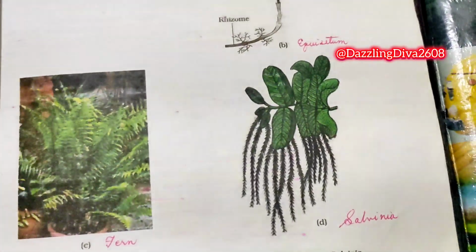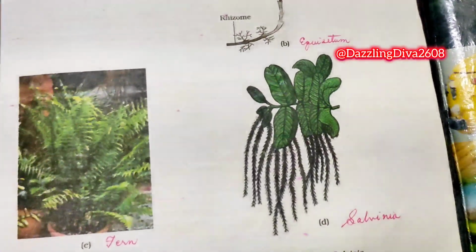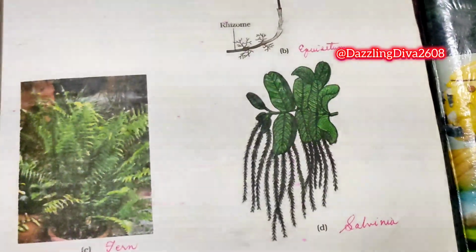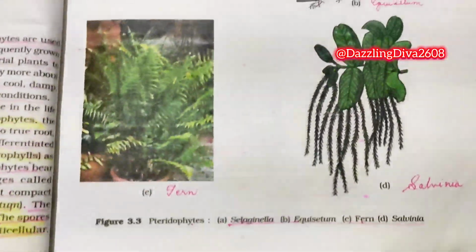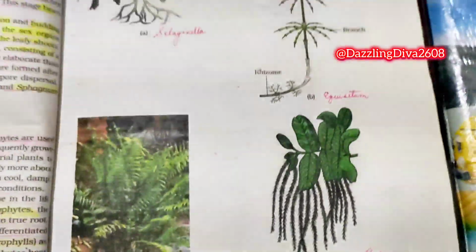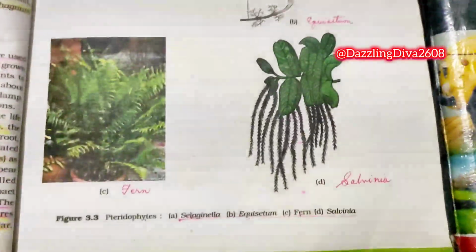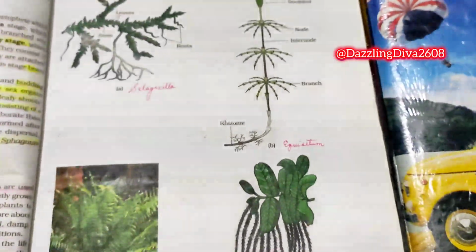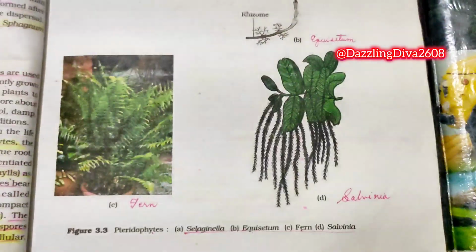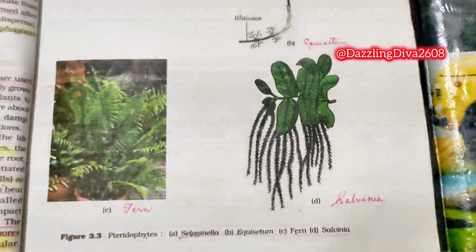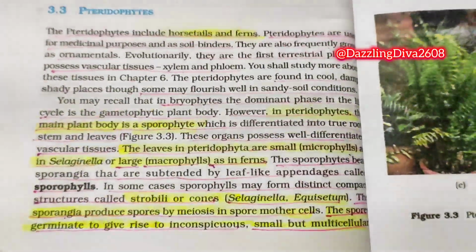Look at the diagram carefully. That is Salvinia. Figure C, Pteridophytes. A is Selaginella, B Equisetum, C fern, D Salvinia. So starting from here,